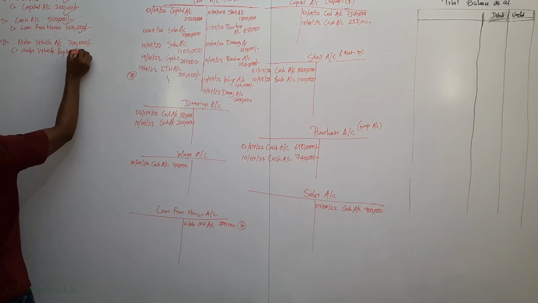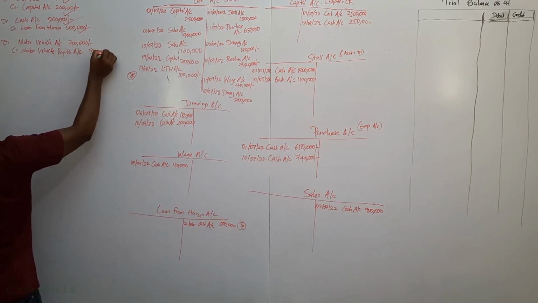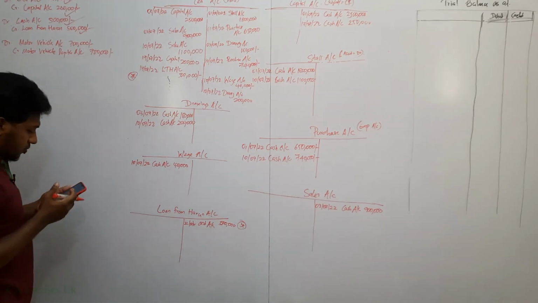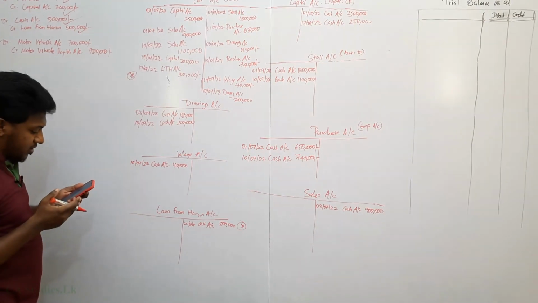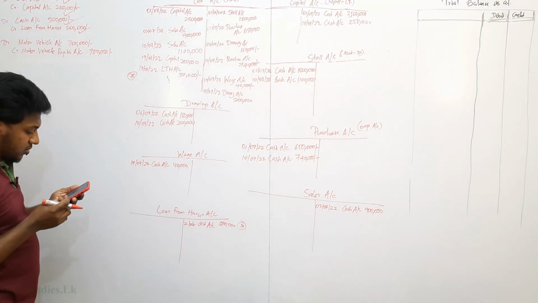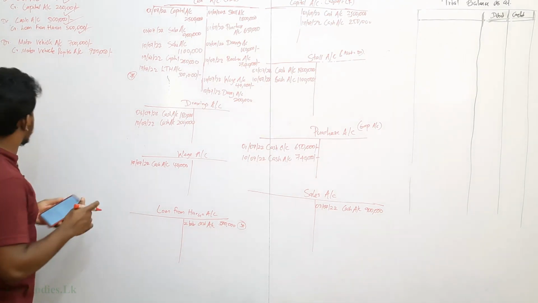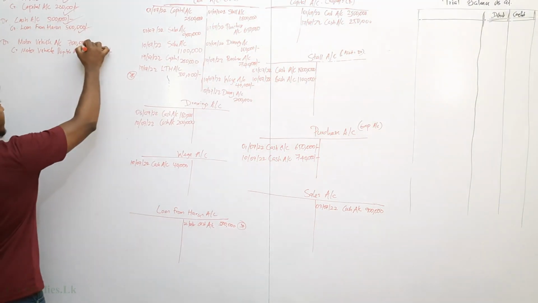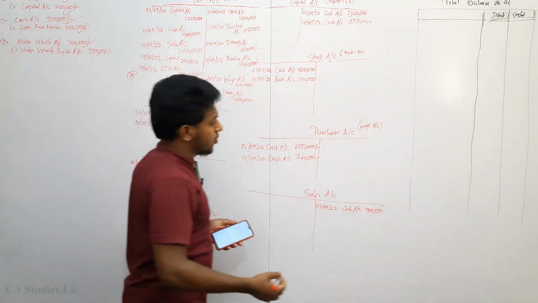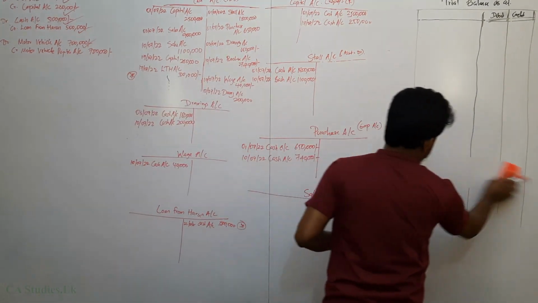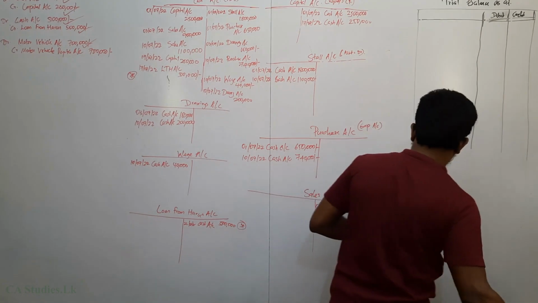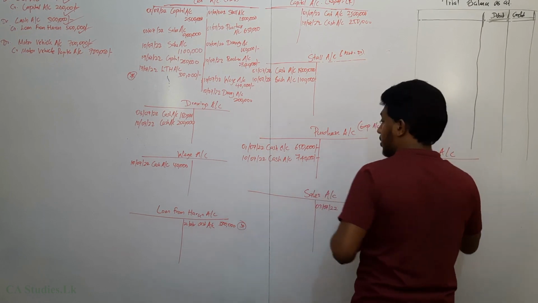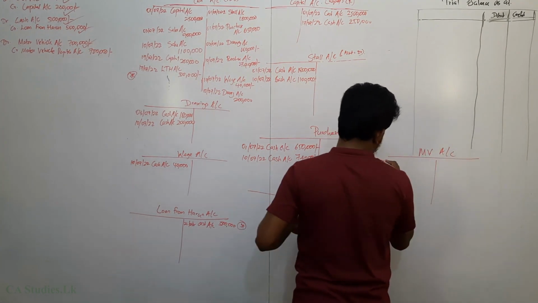Motor vehicle payable account. You can use any account name; you don't have to use exactly this name. You can use a loan from this person, but the name is not mentioned, so loan for vehicle, loan for van. The liability increases. First, the motor vehicle increases, so open an account, the motor vehicle account. I am going to open a motor vehicle account here. Date is the same, 22 July.